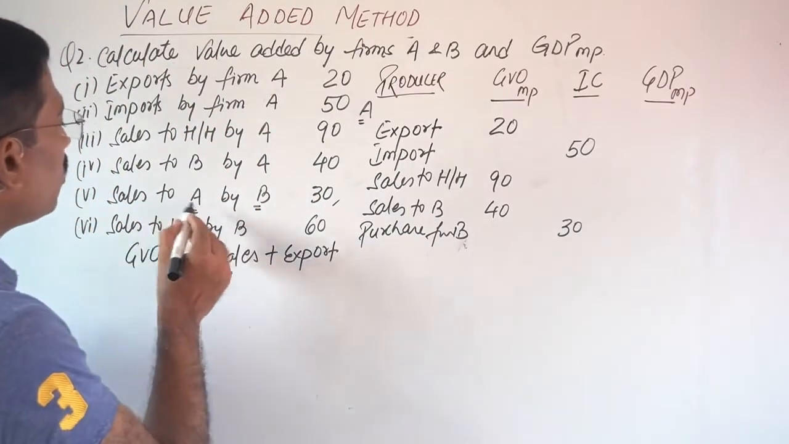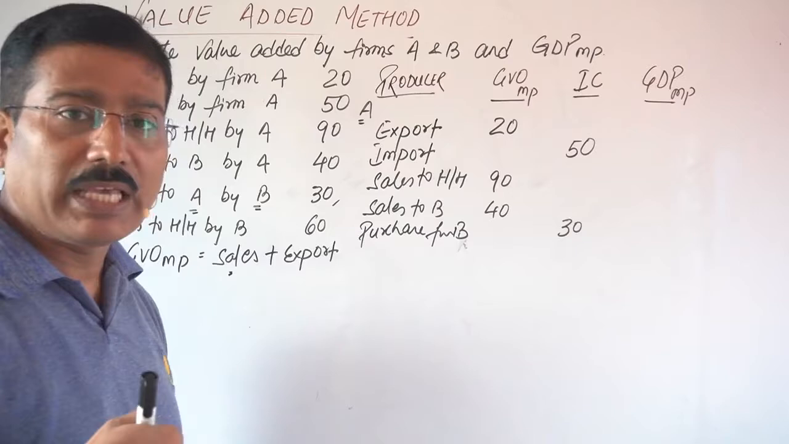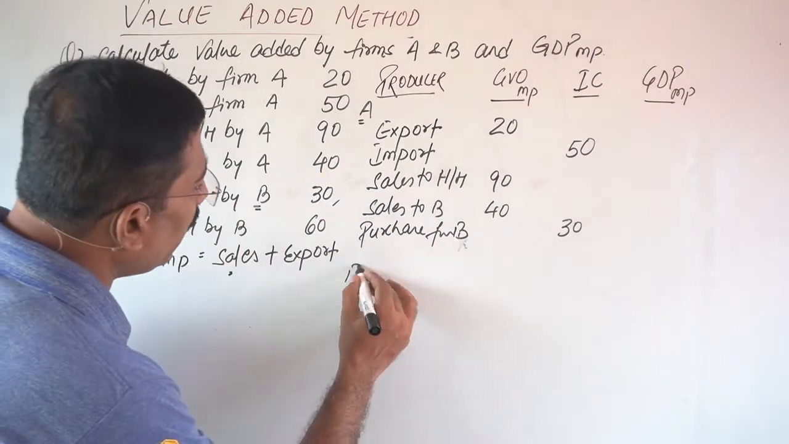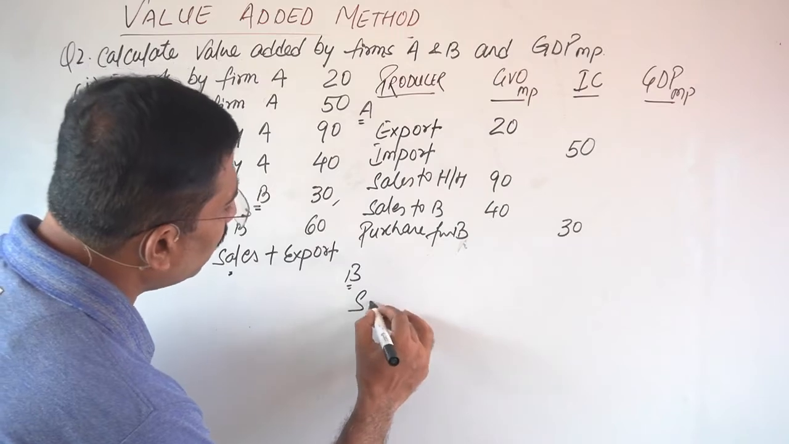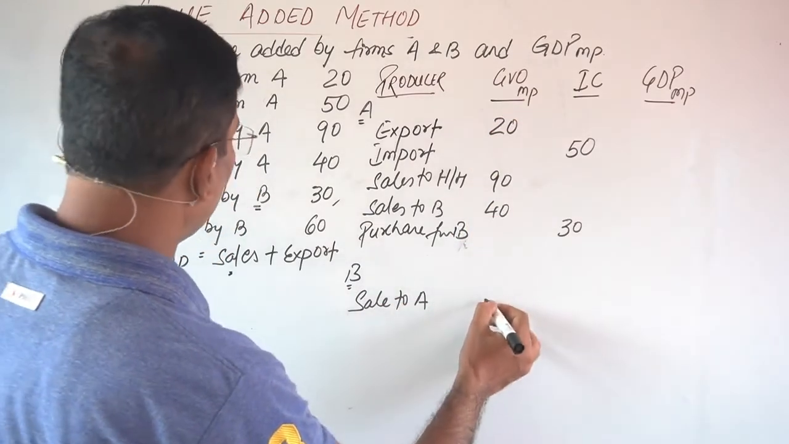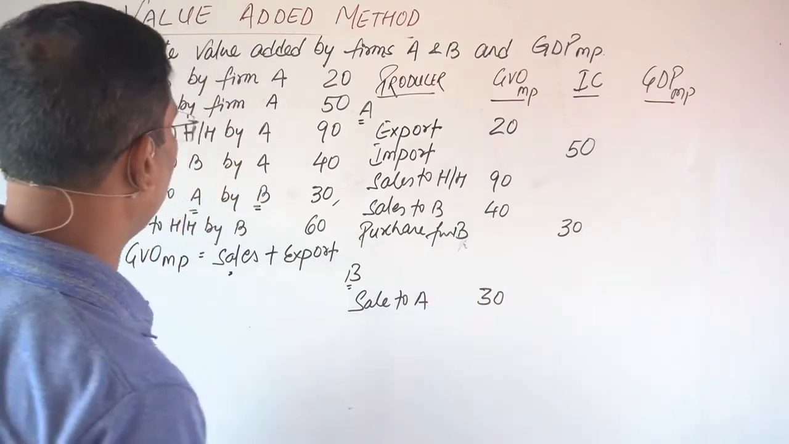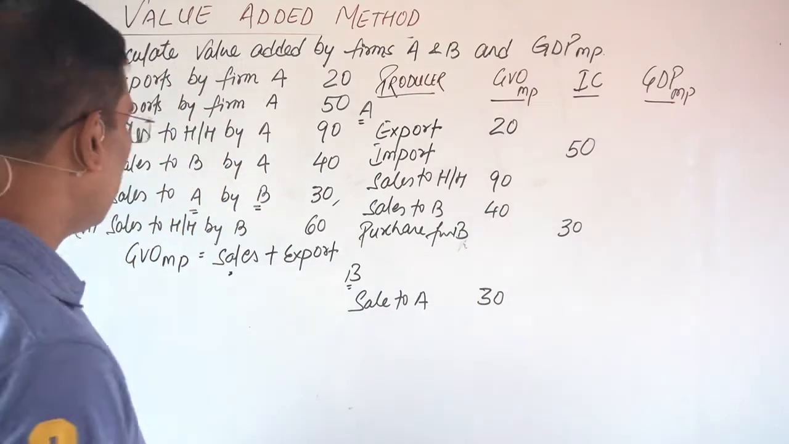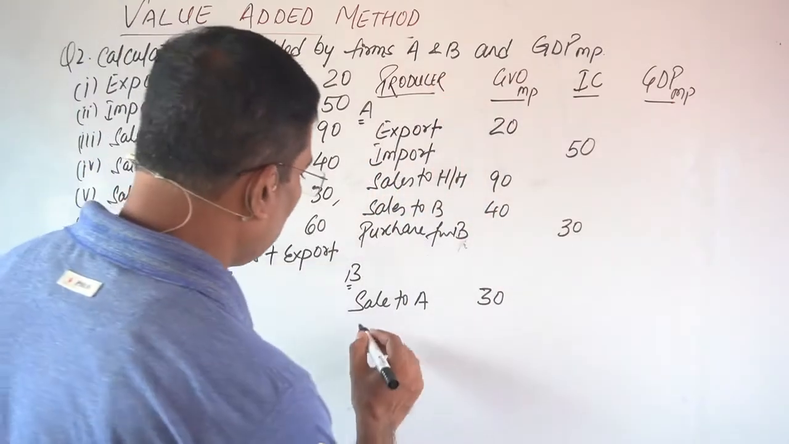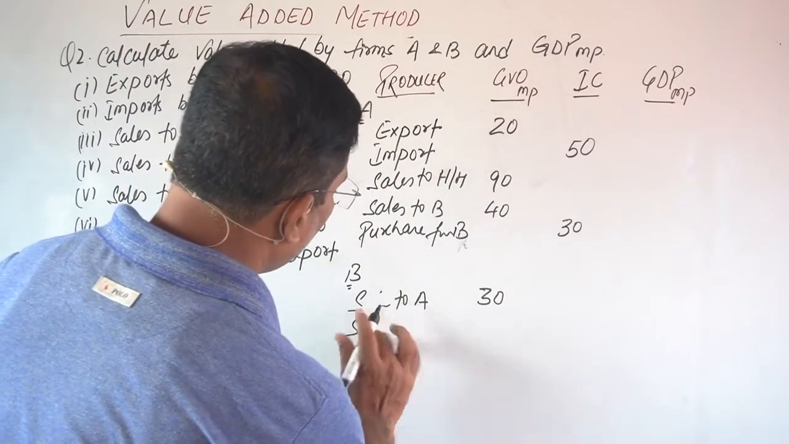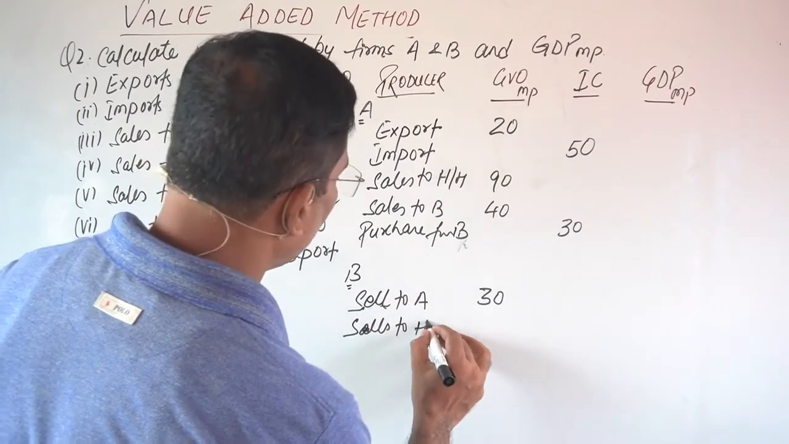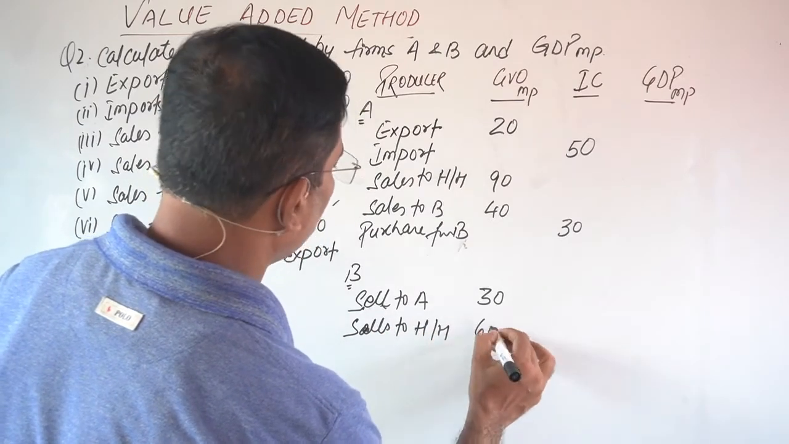Look, sales to A. I am A. Someone is selling to me. So sales to A by B. In the category of B, you will mention here sale to A, and it will be mentioned in this category GVO MP. Very clear. Next, sales to household by B. B is selling to household. Here, sales to a household. How much? 60.